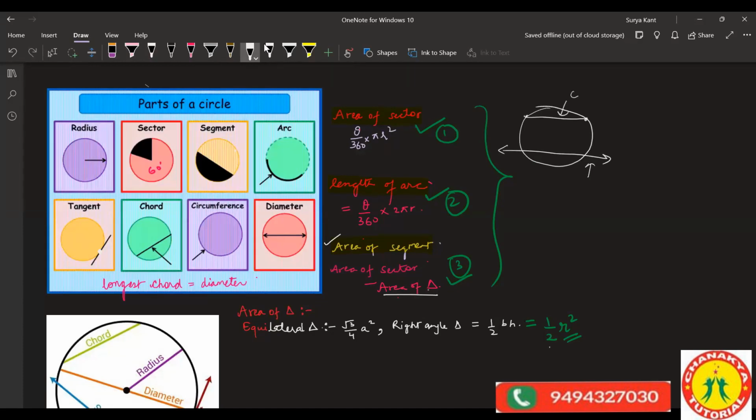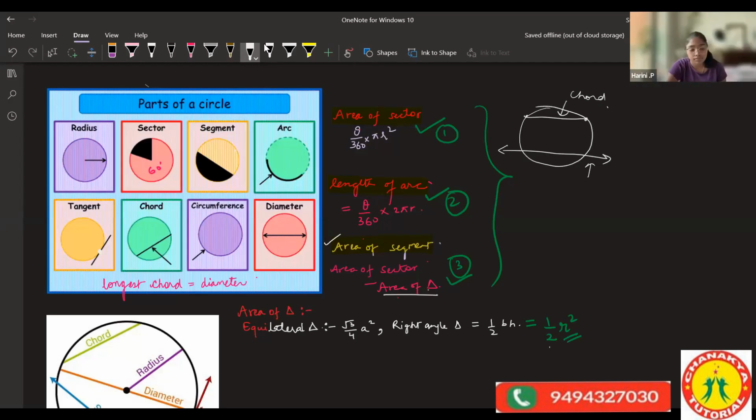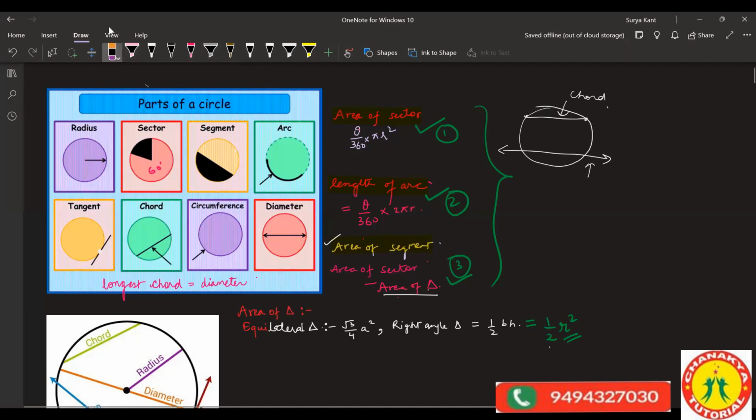What is the formula of the length of the arc? Tell me the formula. If you're having doubts or something like that, you can message me in the chat box. Okay. Now, what is the formula of the length of the arc? Siddhant, what is a segment? You tell me now.